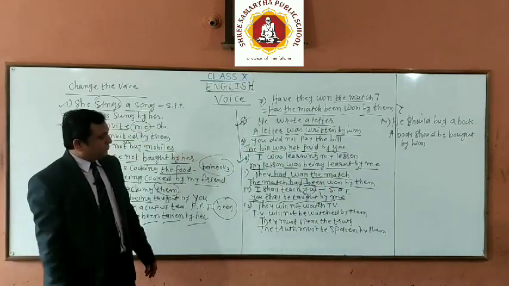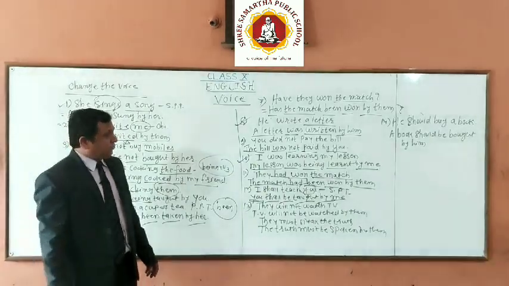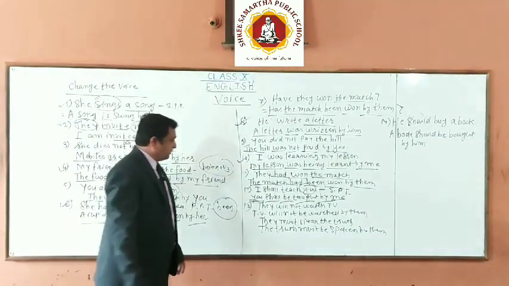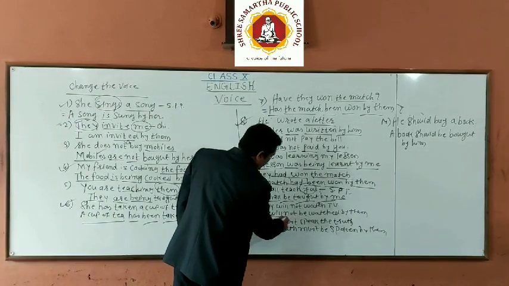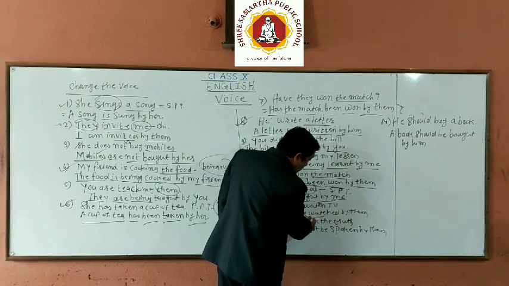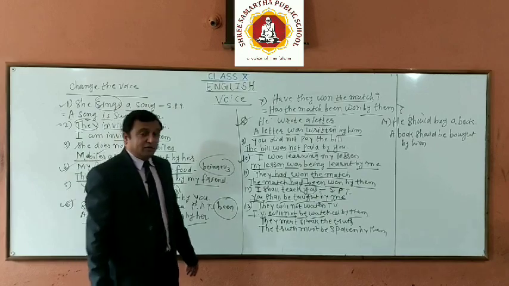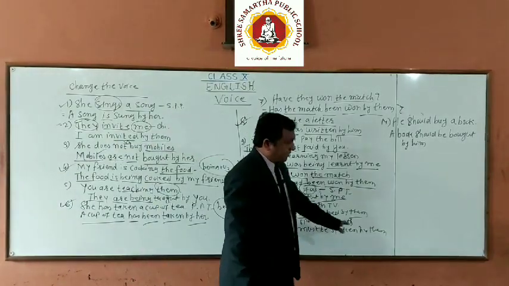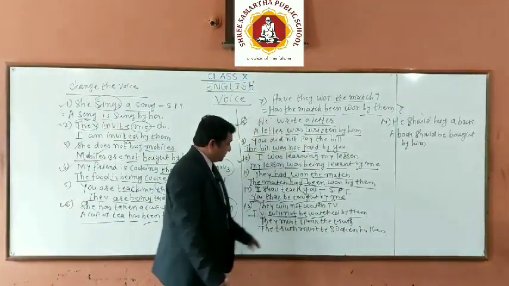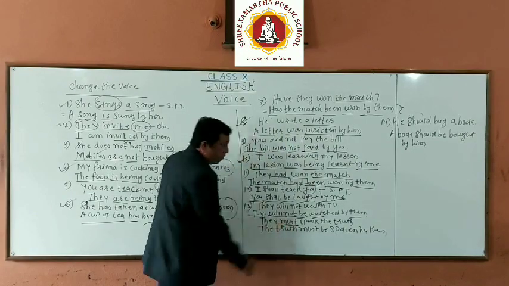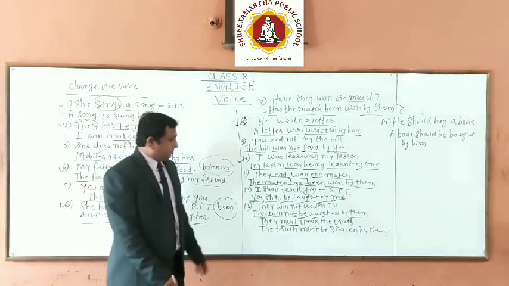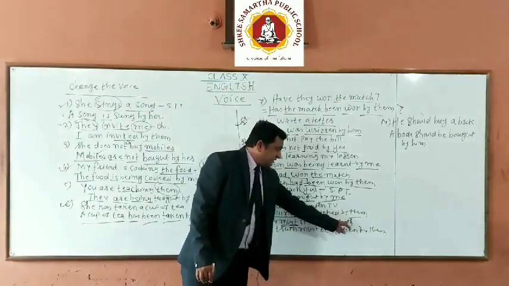They will not watch television, TV. TV will not be watched by them. They must speak the truth. Now this is modal. Must is a modal auxiliary verb. So here object, the truth.